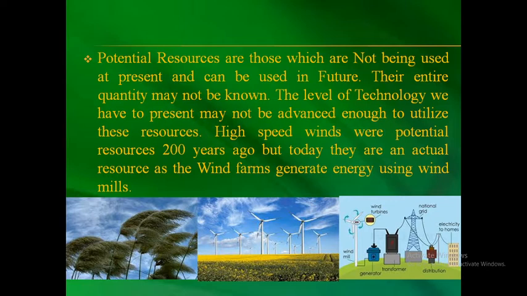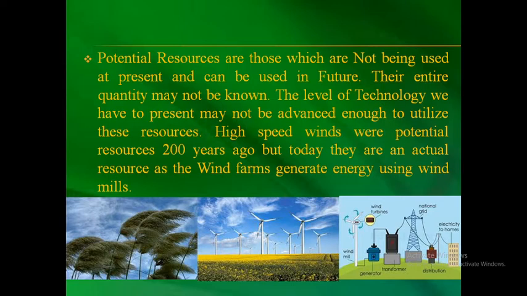Like humans never used high winds for generating electricity. So then high winds were potential resources. They had the potential of being used. But 200 years ago we did not have the technology. Today we have windmills which generate electricity from wind.